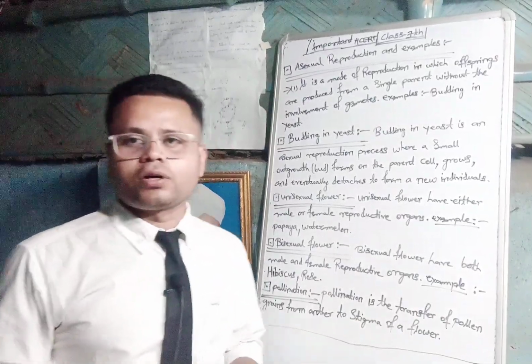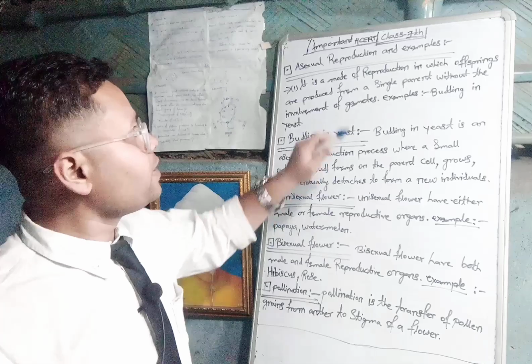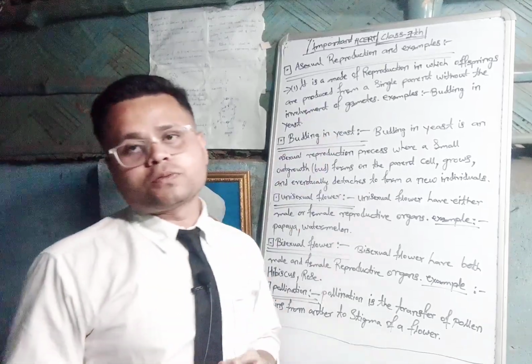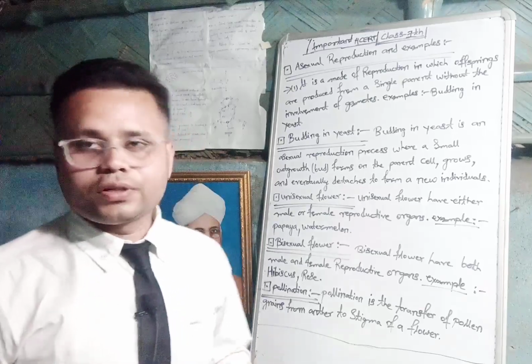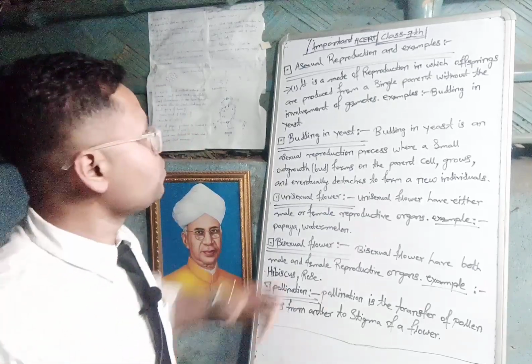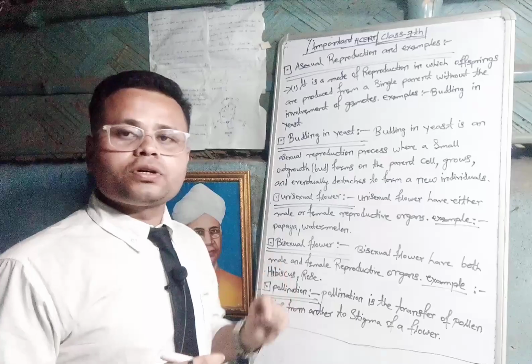Today we are discussing the Class 7 NCERT important topics for the final examination. I hope you're doing well. So let's start the topics. The first topic is asexual reproduction and an example.